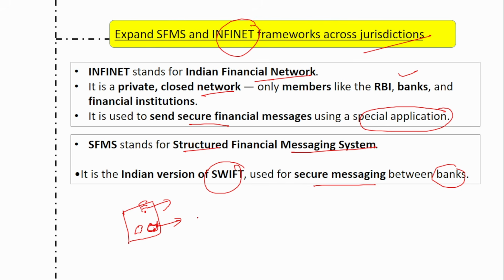So WhatsApp is equal to SFMS, and the mobile network or the Wi-Fi, that is equal to this Infinite. So I hope you have understood the difference between the Infinite and the SFMS. RBI is trying, since this Infinite is a framework, right? So maybe we should show it to other countries so that they can also adopt this in their local payment, in their domestic payment. So it is trying to expand this SFMS and Infinite networks across various jurisdictions.